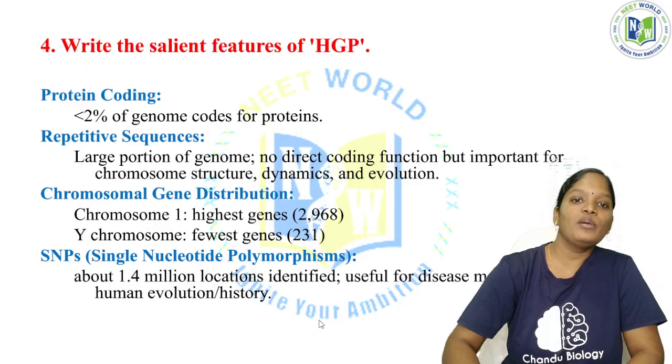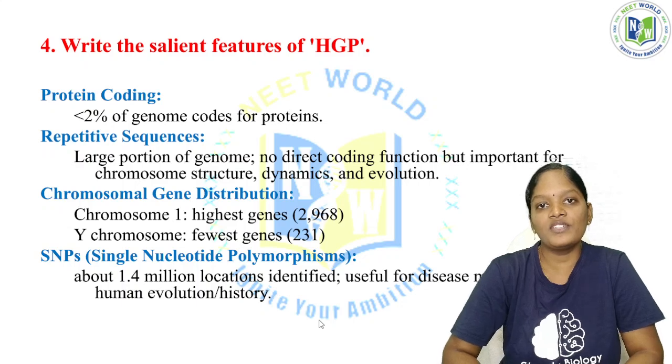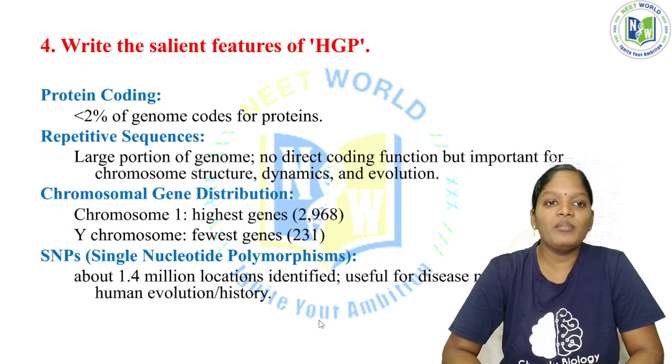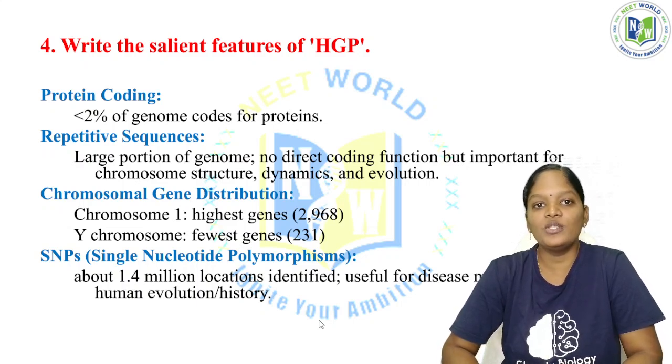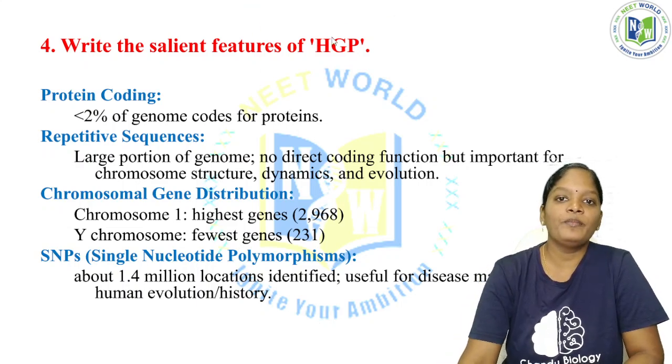Okay, so that's all about the genetics short answer questions. So far we have completed the short answer questions of our first year as well as the second year, and the remaining 2 units are left over. We'll finish them in the next class. So in today's class we have completed the short answer questions in the reproductive health as well as the genetics chapter. Okay, thank you so much.